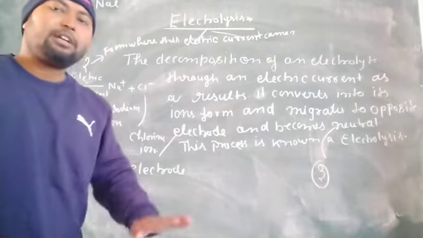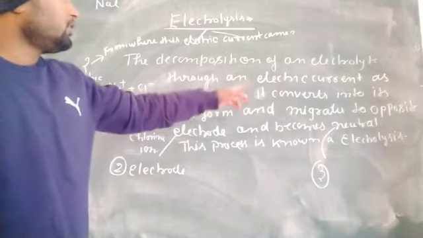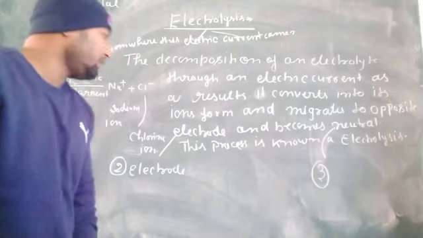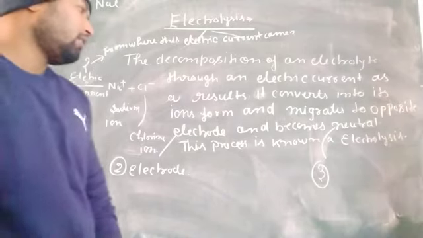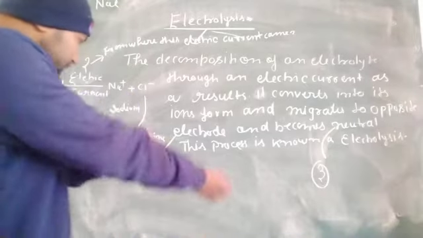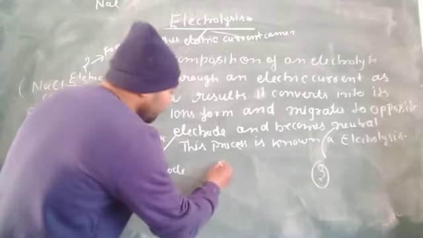Okay, so in the definition portion, the decomposition of electrolytes through an electric current, as a result, it converts into its ion form and migrates to opposite electrodes and becomes neutral. This process is known as electrolysis. Okay, so now the question arises, from where?